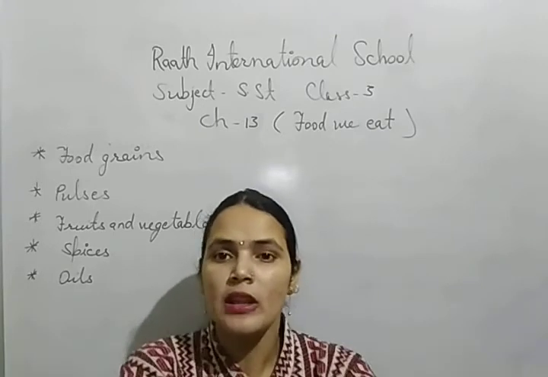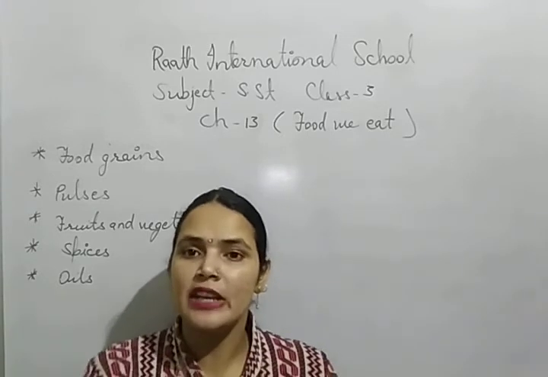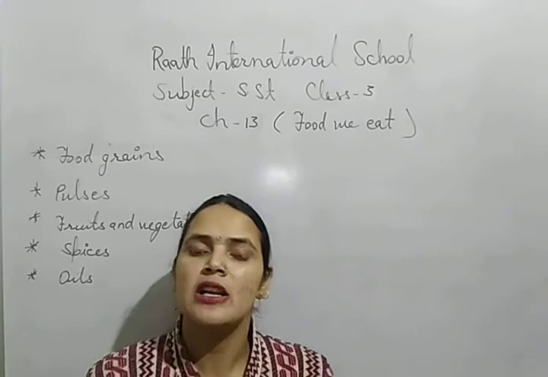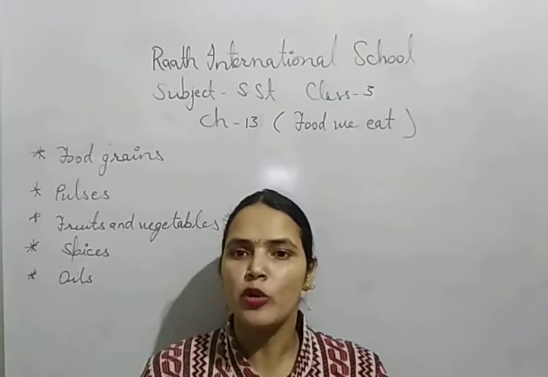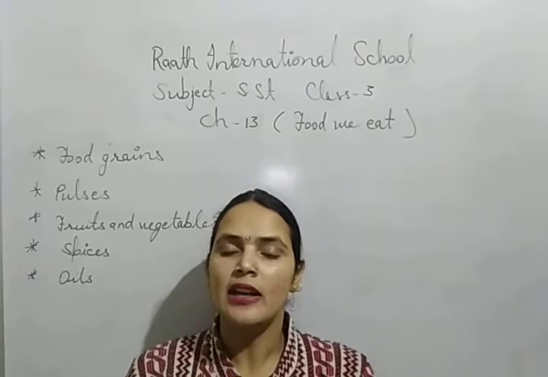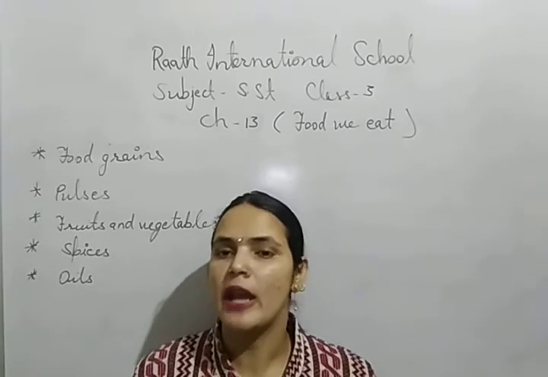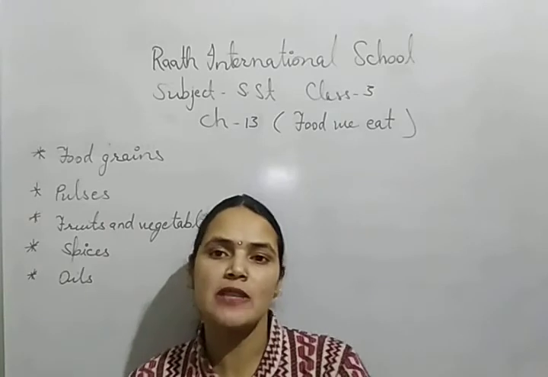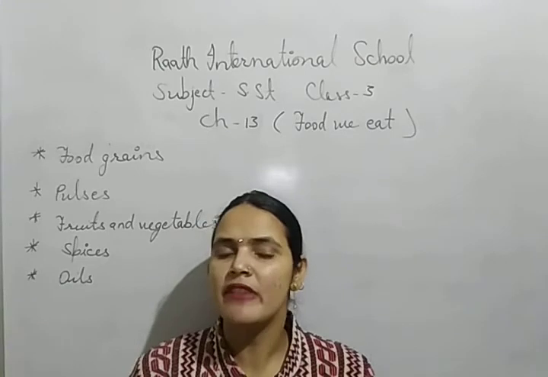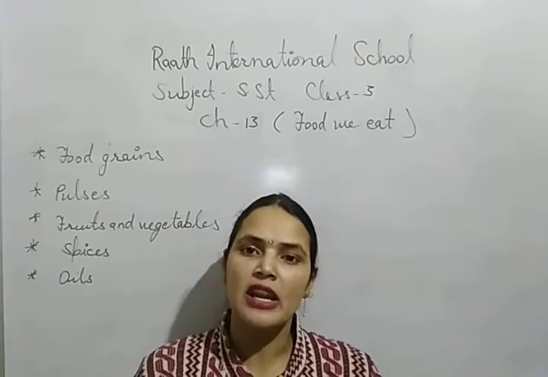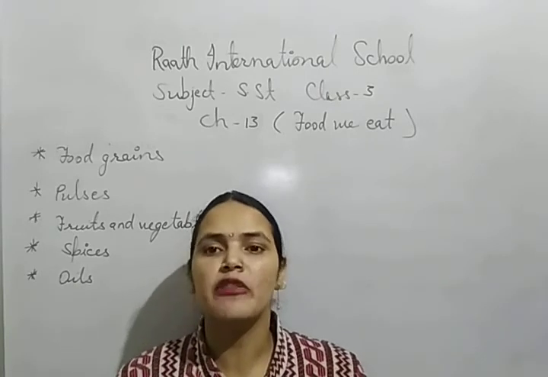the country. We know, and we discussed in this chapter, that the three things that give support to the plant are climate, soil and the amount of rainfall. All these things support a plant to grow, and all the parts of our country have different types of soil, different types of climate, and the amount of rainfall also varies from one place to another. But despite that, we are enjoying all kinds of fruits and vegetables, all kinds of food grains and pulses. So how is it possible? It is possible just because of the good network of transport.